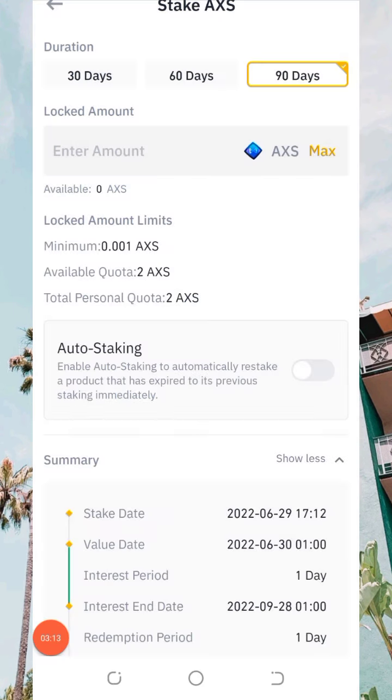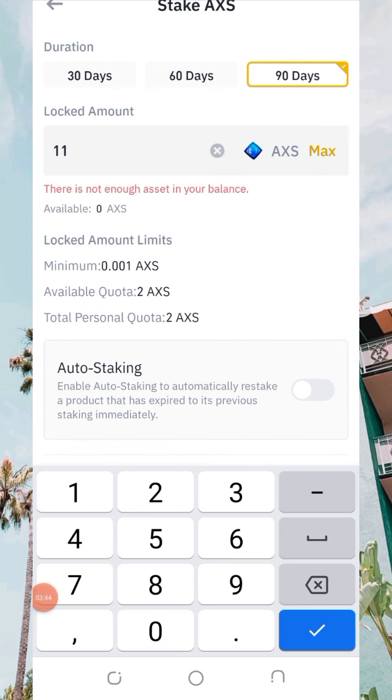Let's click on it. Now, the next thing to do, if you already have this AXS coin in your wallet and you want to use all your balance for that investment, you click on maximum, which is MAX. When you click on maximum, the total of your balance will appear here. If it is only some of your balance that you want to use, you type the amount of AXS that you want to invest. So for example, let me type 11.